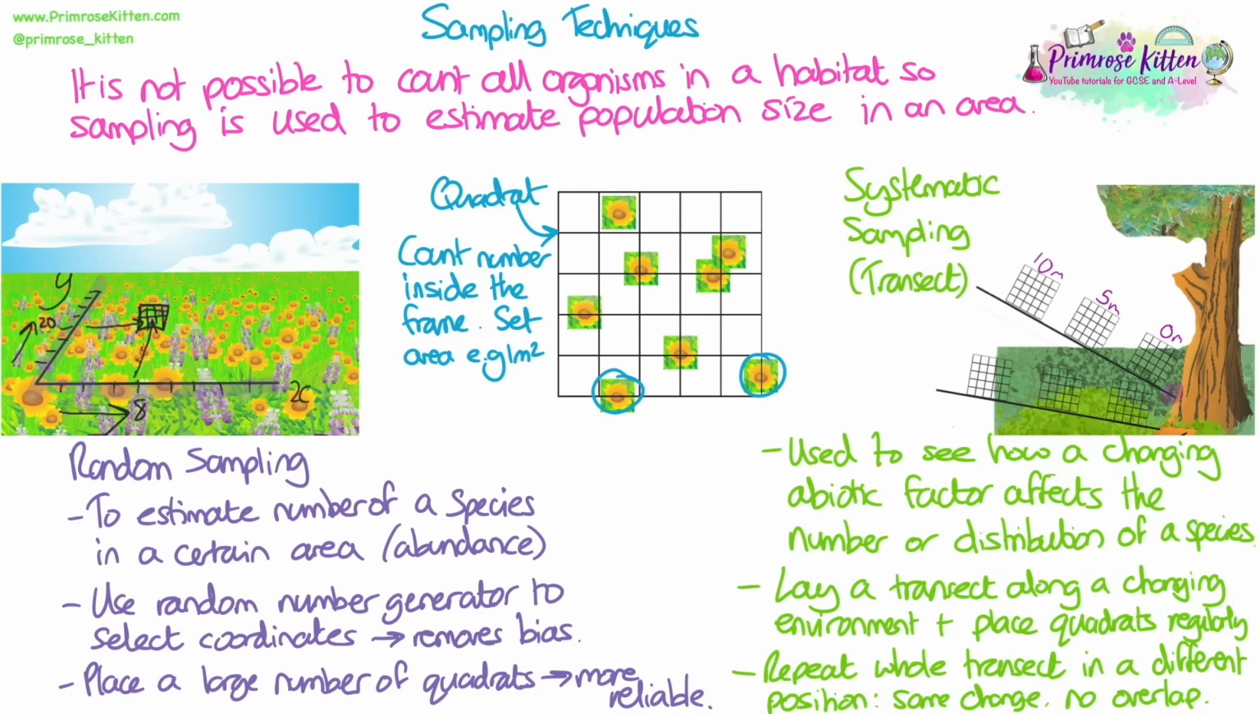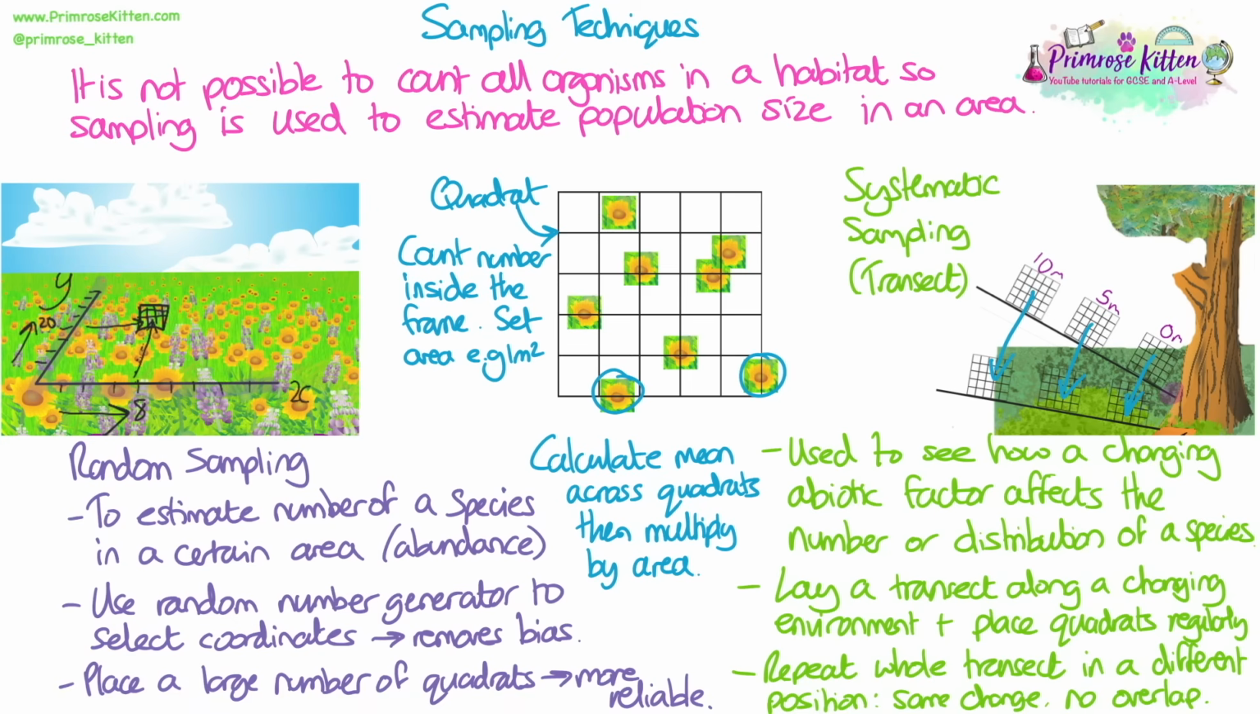You should repeat the whole transect in a different position. So as you can see here, we've got 2 of them. The change in the environment should be the same. So as we said, moving away from the tree and starting from the base of the same tree. But there should be no overlap of your quadrats, so you're not sampling the same area. For both, you would calculate a mean across your quadrats. For random sampling, you could then multiply it by the area of the field that you are measuring to estimate the total population size. For the transect, you would take the mean from each of the quadrats from the same distance along the transect to show the mean number of each species at each distance.